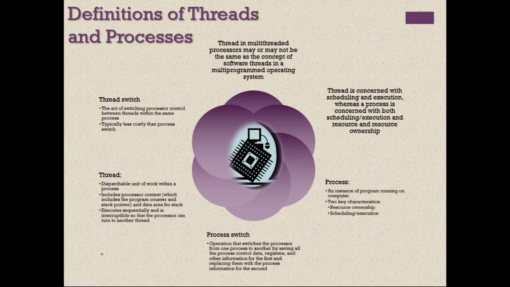So here let us define threads and processes more officially. A thread in multi-threaded processors may or may not be the same as the concept of software threads in the operating system. It may or may not be the same means what? In some cases it is the same, but in other cases it is not. So you cannot say it is exactly the same as that of the operating system, but mostly it is similar. At a few places there are some differences. Thread is concerned with only scheduling and execution.